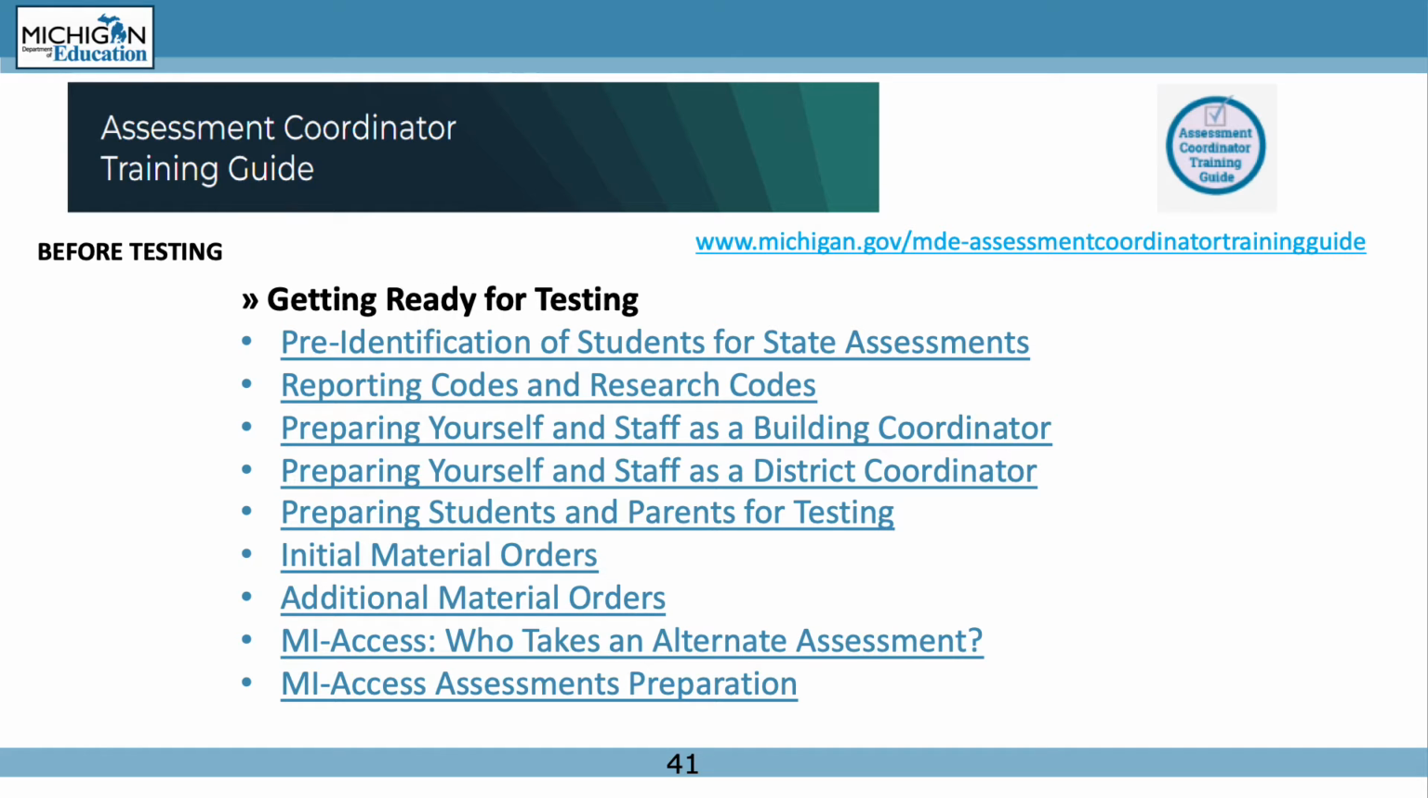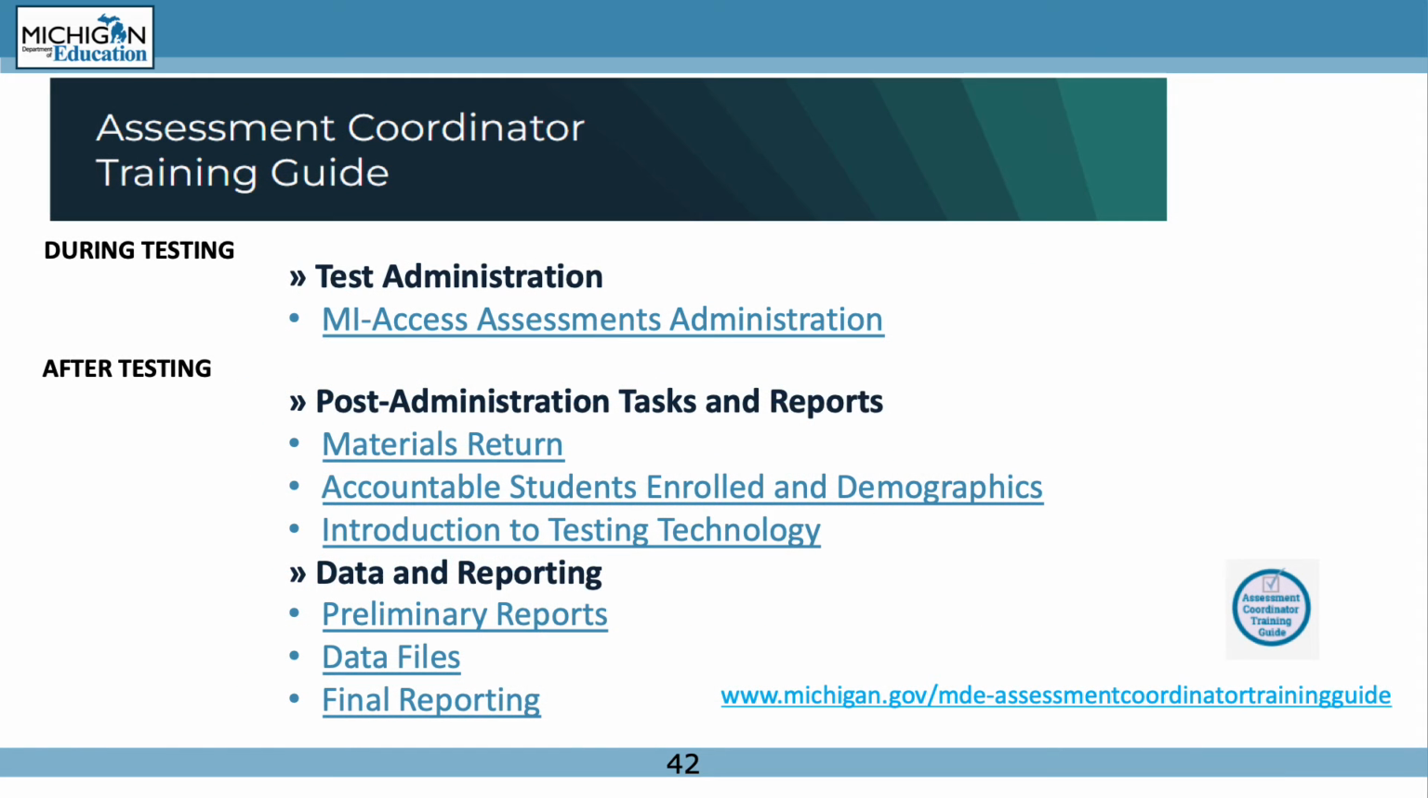pre-identification of students, report codes and research codes, preparing yourself and staff as a building coordinator and as a district coordinator, preparing students and parents for testing, initial and additional material orders, MyAccess who takes an alternate assessment, and MyAccess assessment preparation. The Coordinator Guide also provides information for what to do during testing for MyAccess assessment administrations. There is also a third section on the after-testing activities which include post-administration tasks and reports such as materials return, accountable students enrolled and demographics, introduction to testing technology.